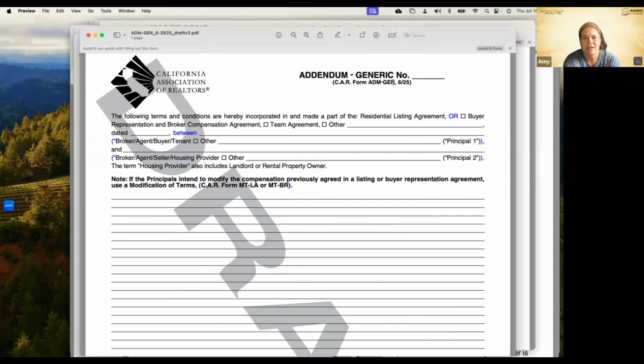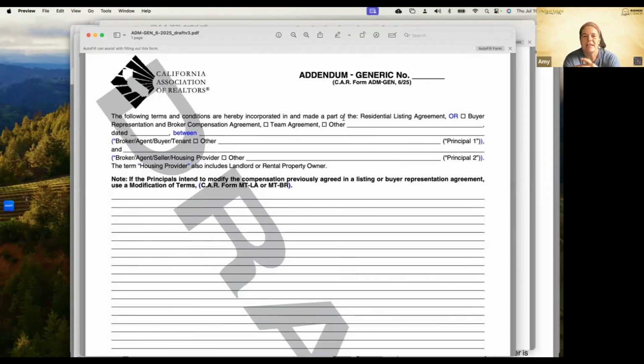And again, this one's got a number at the top, and this one is for the residential listing agreement or the buyer representation and broker compensation agreement for the most part. That's where you're going to use this, when we want to clarify some items there. So maybe you have a graduated compensation schedule. You could do it on this generic addendum, as an addendum to the buyer representation agreement.